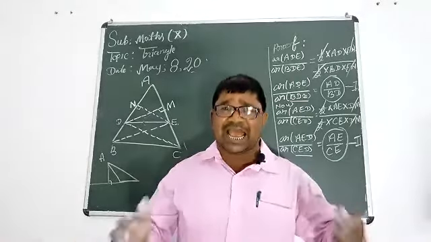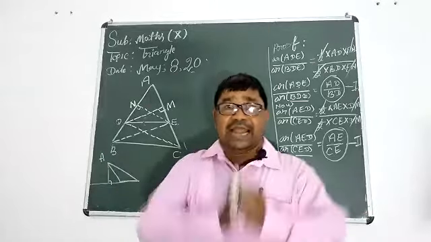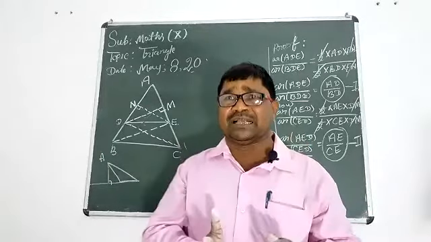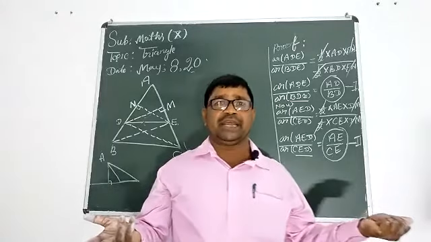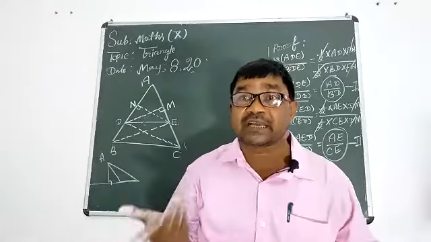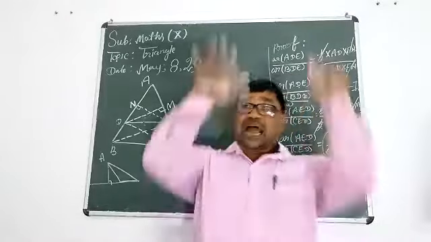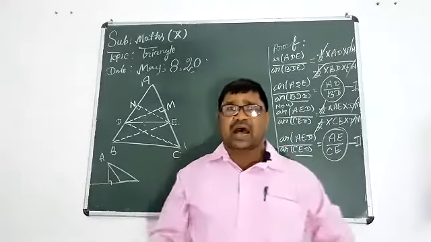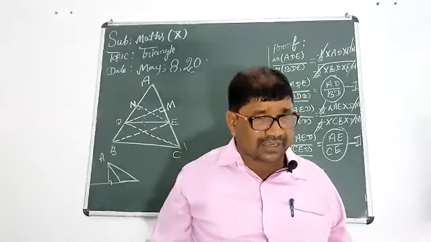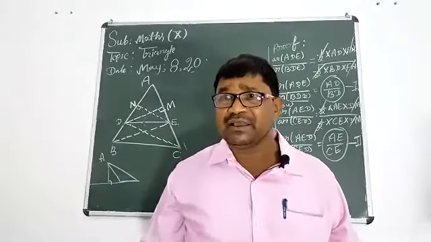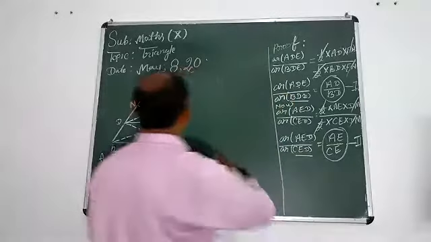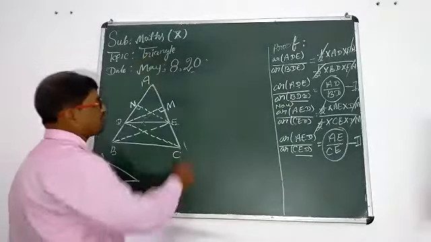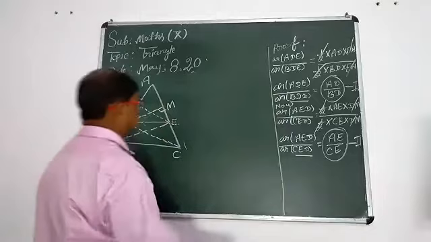Two triangles having the same base and lying between the same parallels are equal in area. It means, students, we should write the major step.